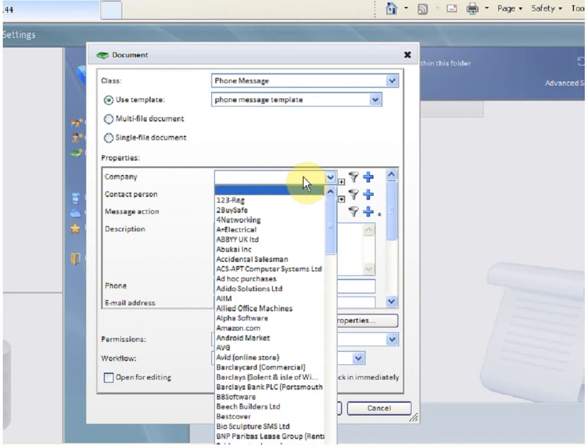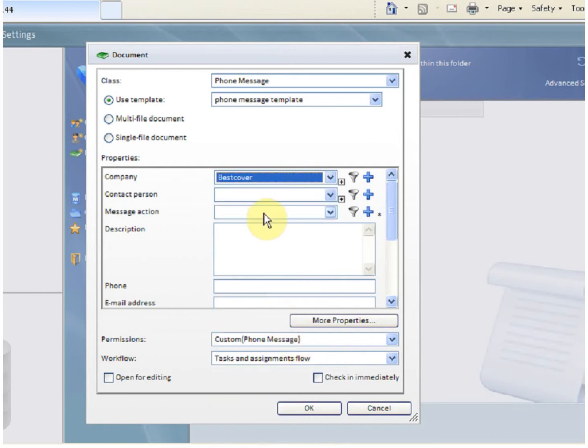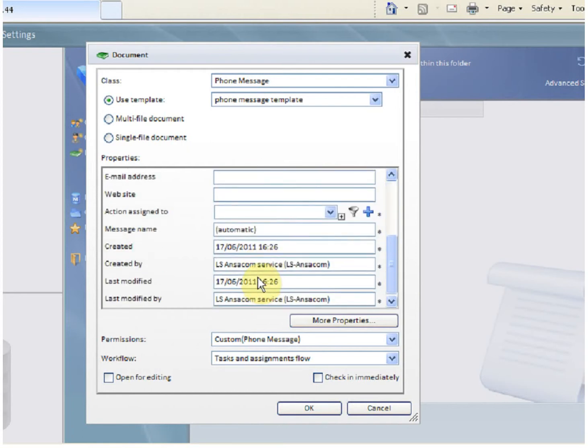If you're talking to a customer that is already existing, you can select the company name from the drop-down list, and you can select the user that you're talking to from the drop-down list. Select the type of message and enter a short description of the message that the customer has left. It is important to be as complete as possible with this description. Always enter the phone number to double check that the phone number that is on the system is correct.